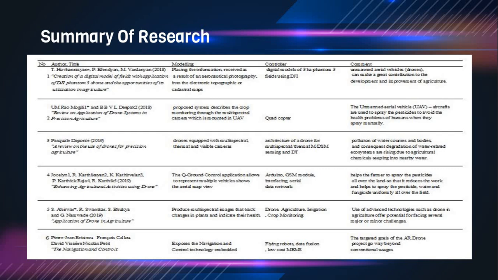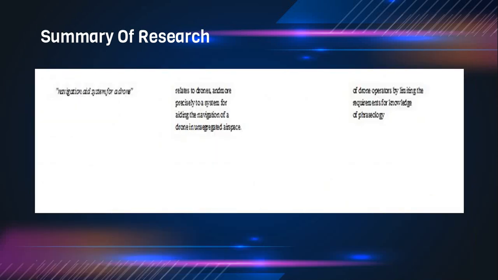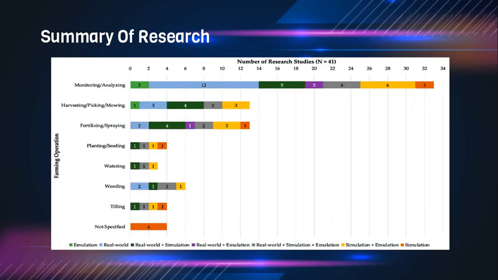This is my summary of research. For the overall summary of the previous research projects that have been reviewed, there are several methods, techniques, or ideas that can be used or implemented in the development of a drone navigation system for the fertilizing durian tree project. The first criterion that needs to be chosen is the type of drone.